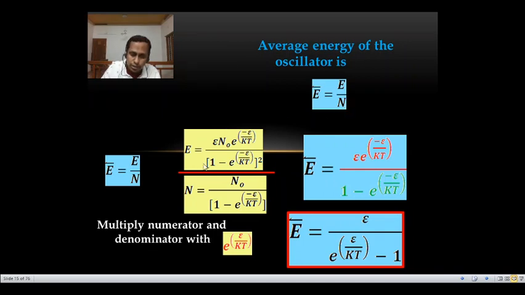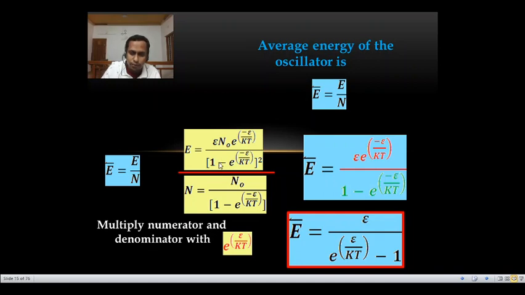So average energy of the oscillator is E bar is equal to total energy divided by total number. So this is the total energy, epsilon n0 e raised to minus epsilon by kt divided by 1 minus e raised to minus epsilon by kt, the whole square, divided by the total number n0 divided by 1 minus e raised to minus epsilon by kt. From this expression this n0 and this n0 get cancelled.